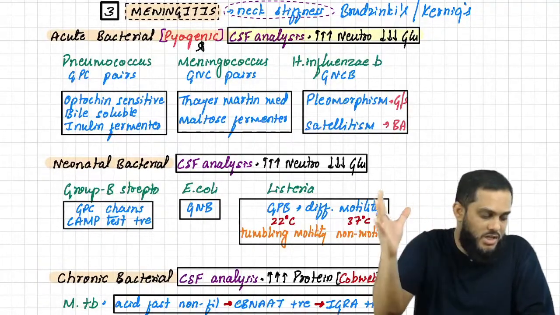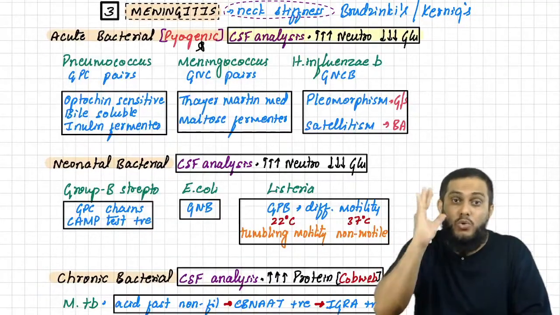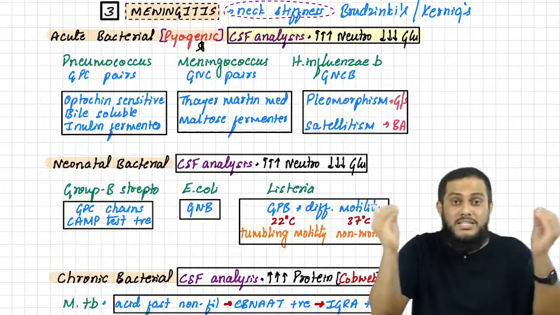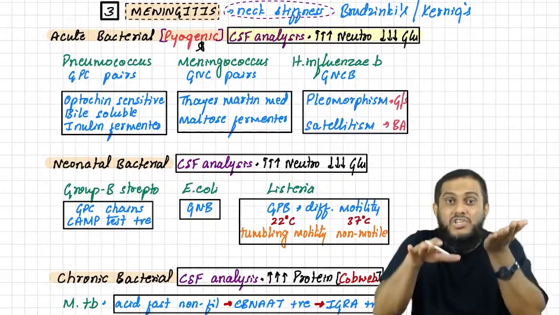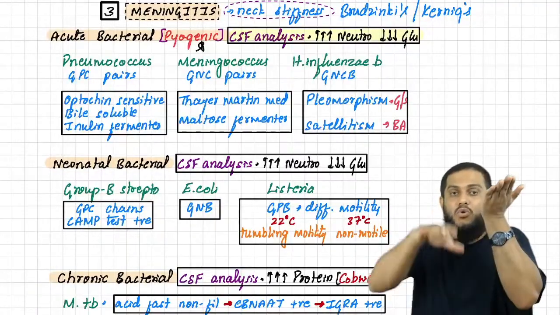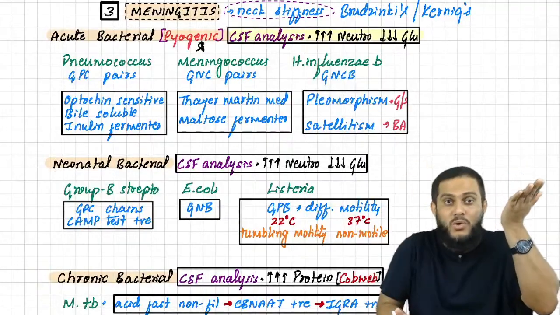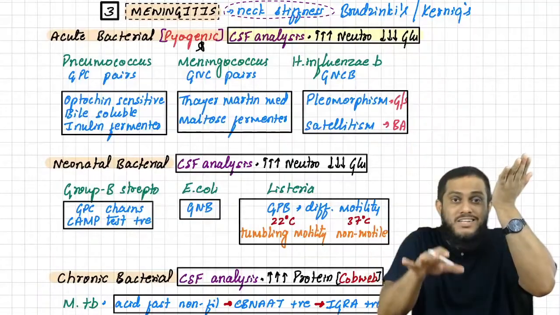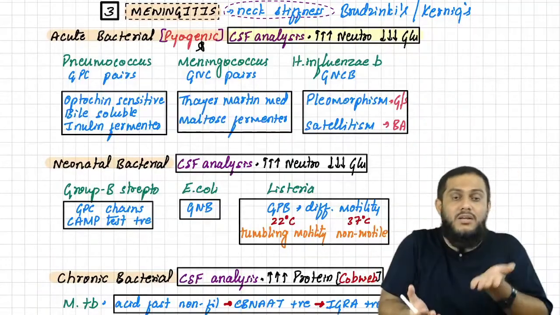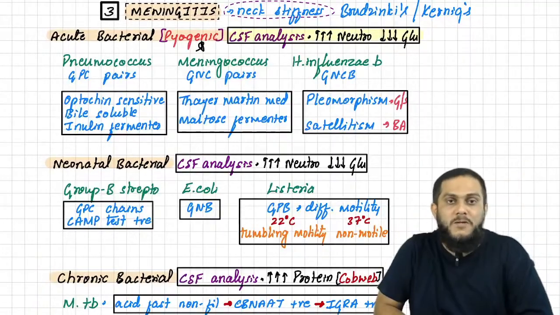When you hear the name pyogenic meningitis, you should not forget it is also known as acute bacterial meningitis. And immediately remember the CSF analysis: highly elevated neutrophils, highly decreased glucose. Something has increased a lot, something has decreased a lot. What is the one that has increased very high? Neutrophils. What is the one that has decreased very low? Glucose. This is how you have to remember.